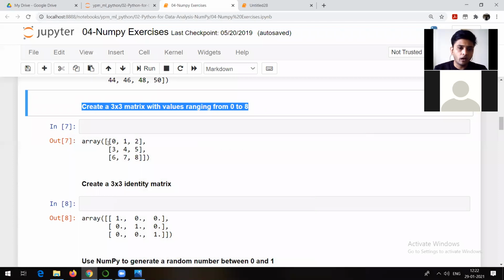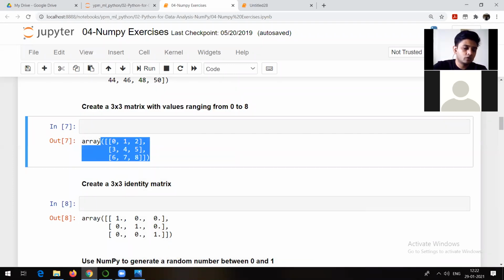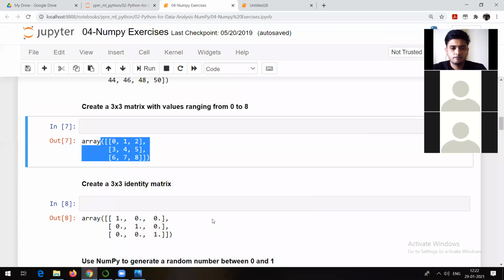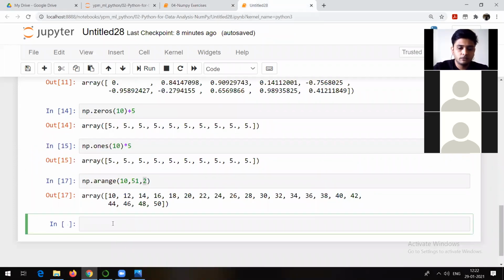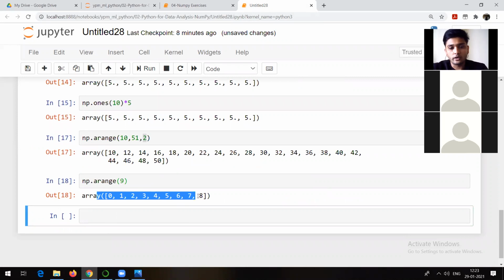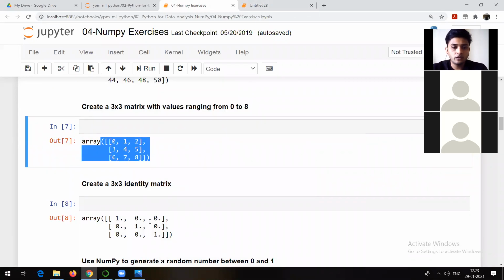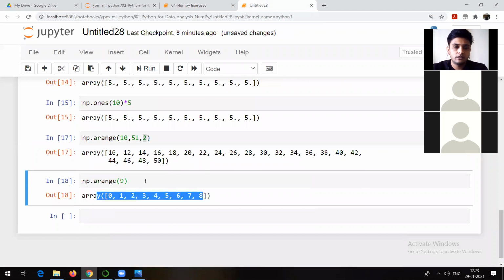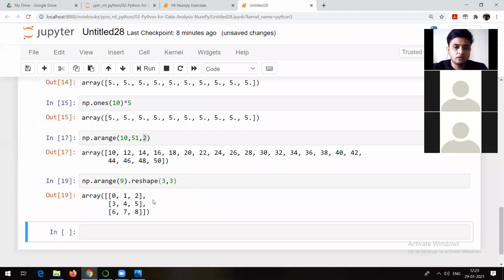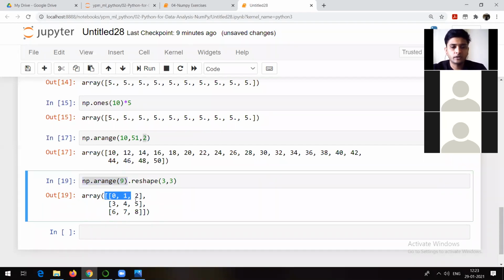So yes, can you tell me how to get this kind of matrix? What should be the command? np.arange(9), then reshape 3 by 3. It should be arange, not range. So np.arange(9), if I do it, I will get 0 to 8, right? Then reshape (3, 3). Now we need to reshape it, so you have to know this reshape method. We want a 3 by 3 array. That's it. You will get that. So just check, we have converted this 1D array into a 2D array, that is 3 rows and 3 columns.